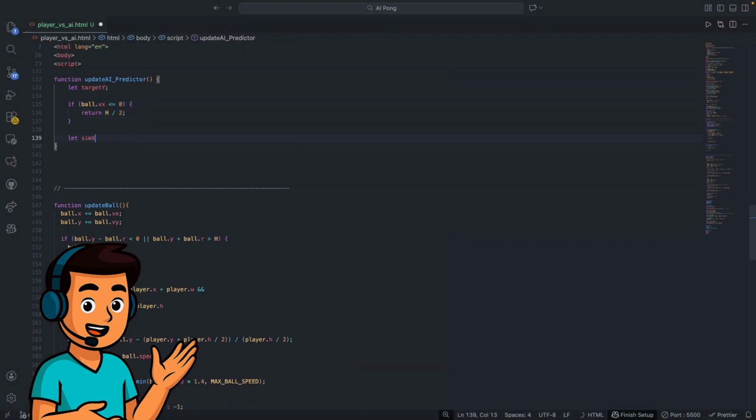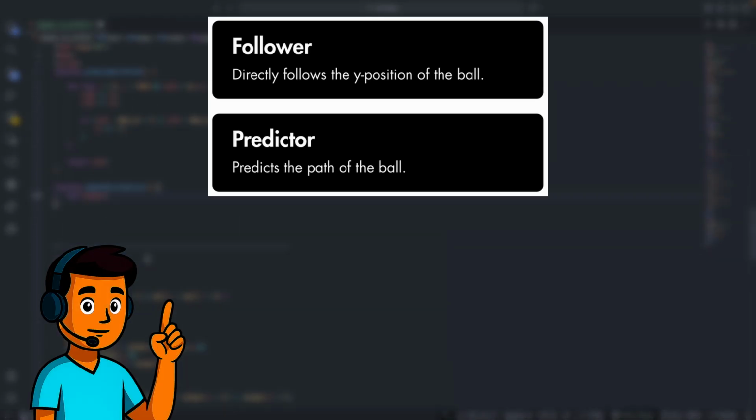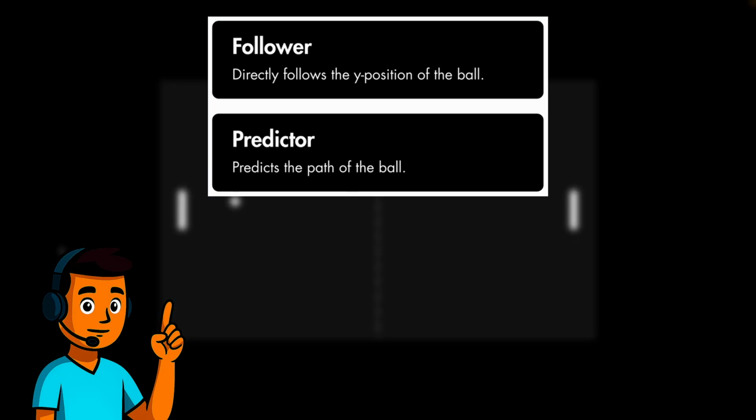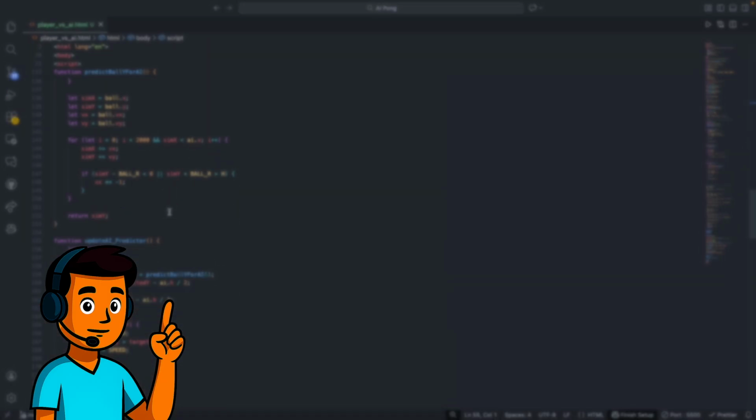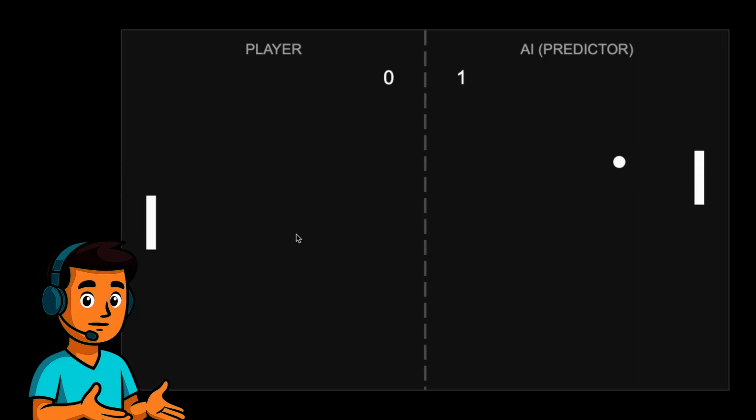Next up is the Predictor. This one is slightly more complicated than the follower. Instead of just tracking the Y position of the ball, the Predictor looks at the X and Y velocity of the ball, the Y position of the ball, and the distance from the top and bottom walls. Then it predicts the position it thinks the ball will bounce to and moves the paddle there.